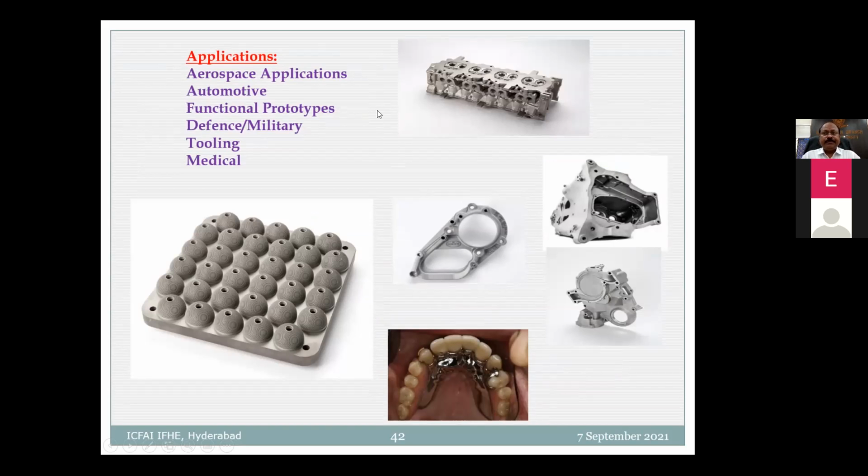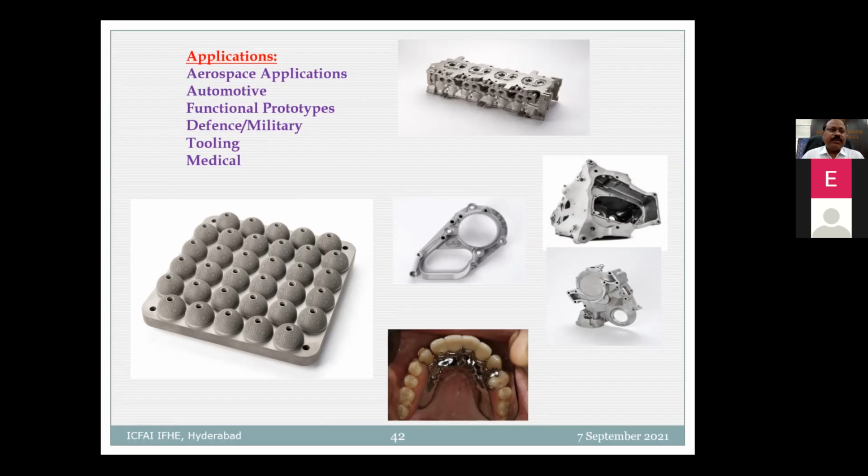So why is the title "prototyping to production" given? Because prototyping is one step less than production. But with machines like metal 3D printing machines, there is no prototype. Directly we can produce parts which are functional, particularly tools, dies, and biomedical implants. Directly we can use them without making any further products.